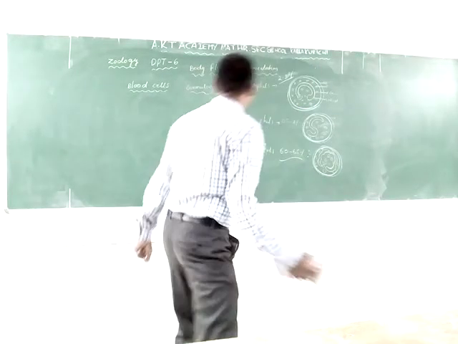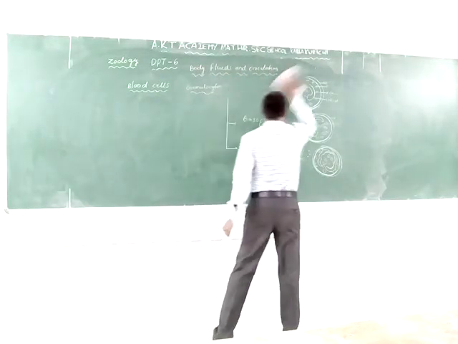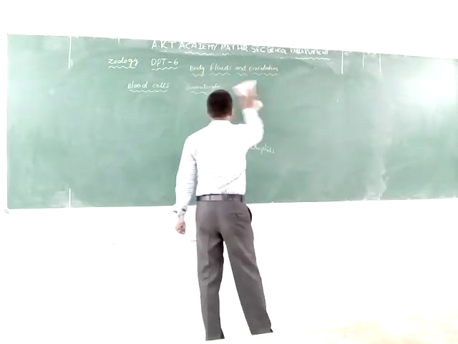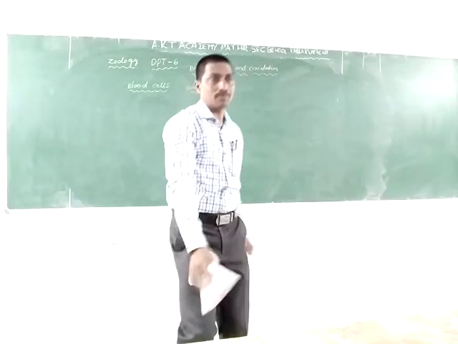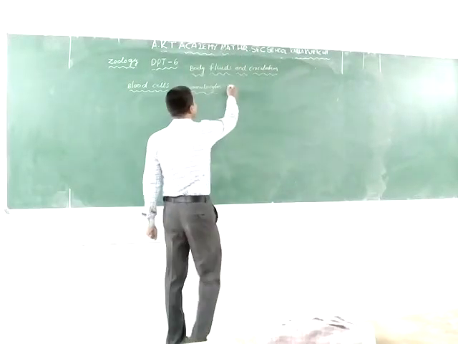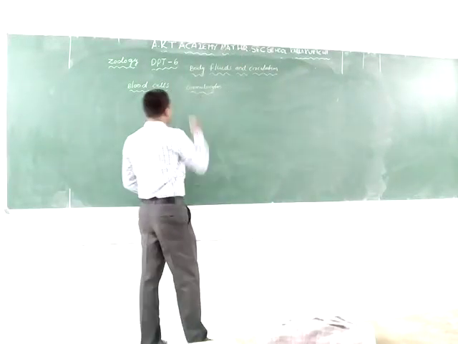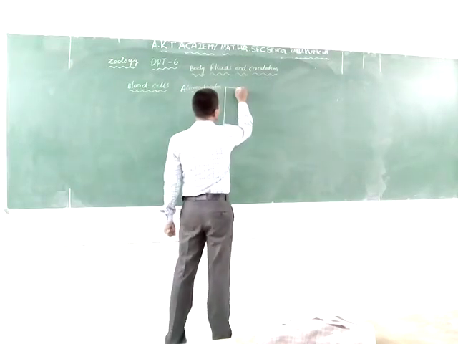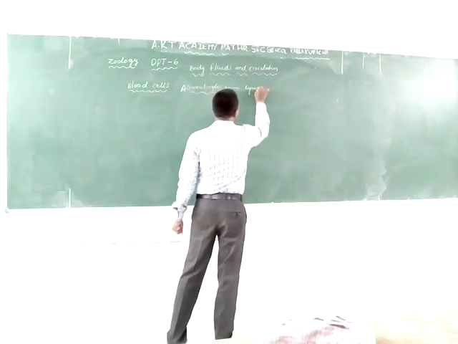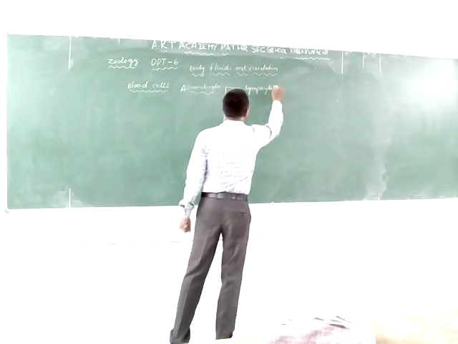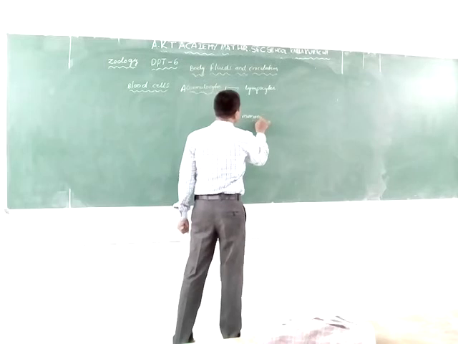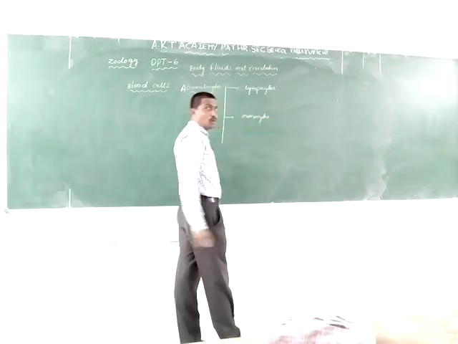The next one is the agranulocytes. Mainly two types of agranulocytes are present. The first one is the lymphocytes, and the second one is the monocytes.